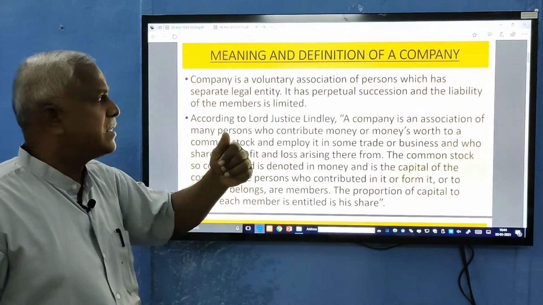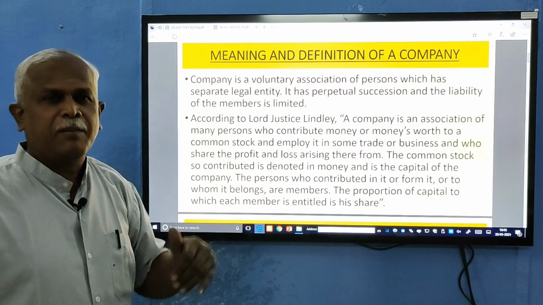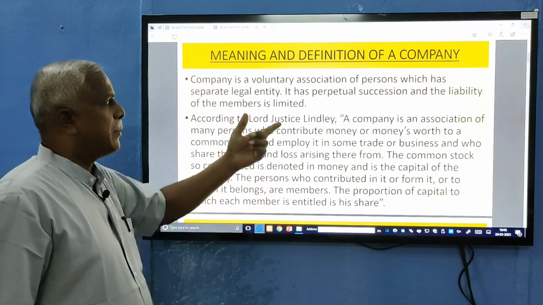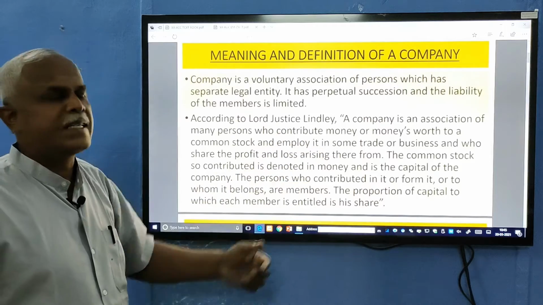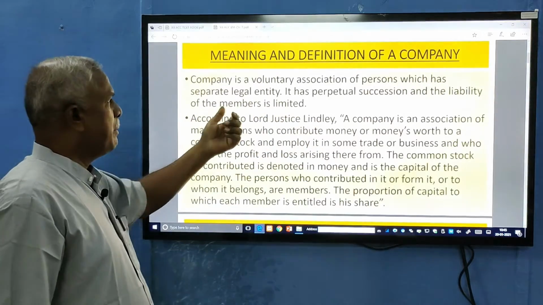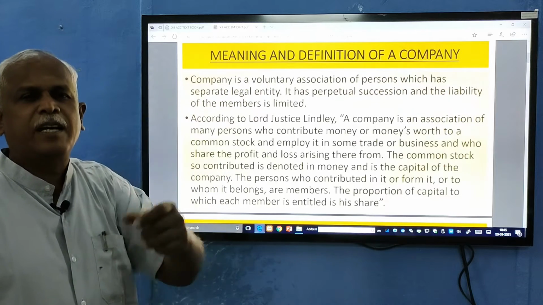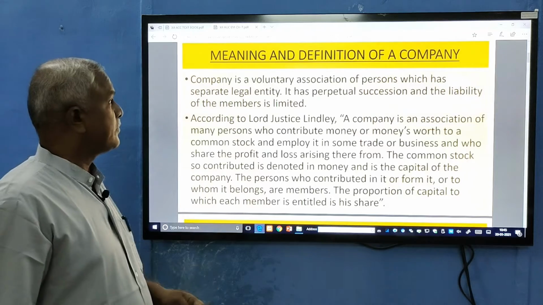Perpetual succession means it has a long life. The life of the company does not depend upon the life of the members. It doesn't die. The people may die, but the company doesn't die. And the liability of the member is limited to the amount unpaid on its shares.